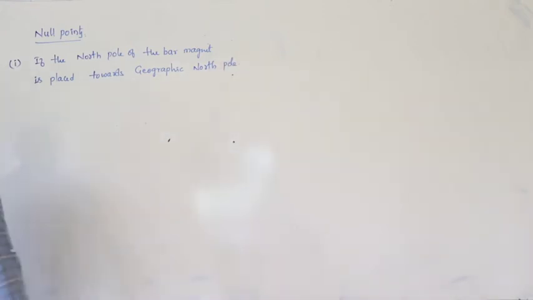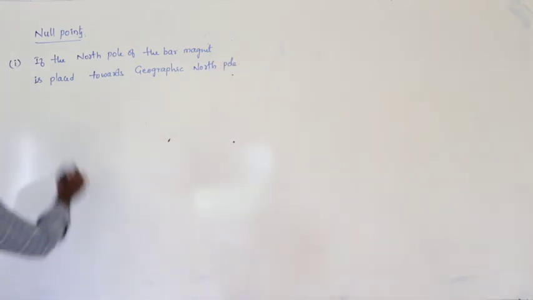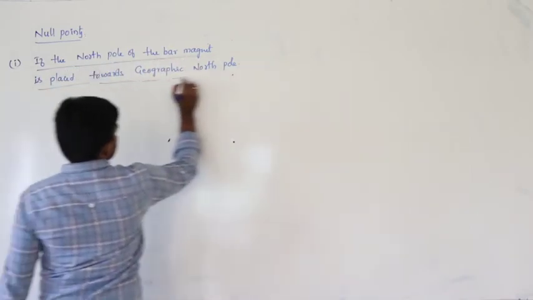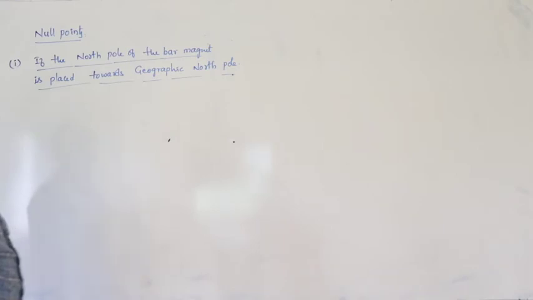When is the null point formed? This is the question, this is the concept. North pole of the bar magnet is placed towards geographic north pole.